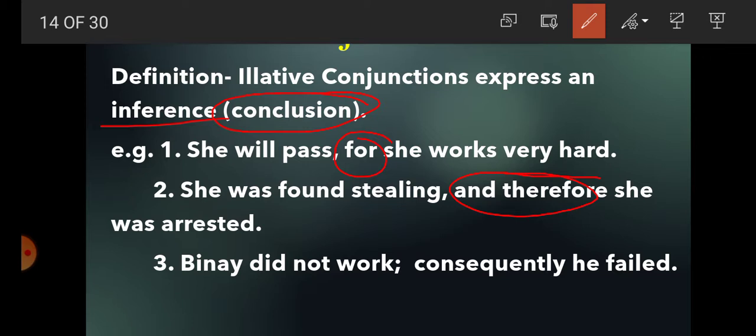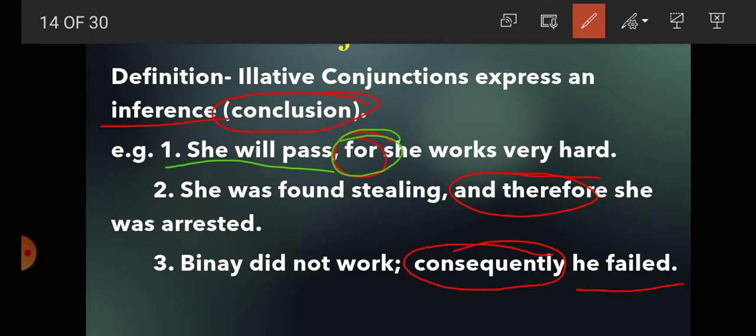Vinay did not work. Consequently, he failed. So what is the result of not working? He failed. And the inference, the conclusion, was expressed by the conjunction consequently. So in the first sentence, students, we got that she will pass, and for she works very hard, so for indicates inference.